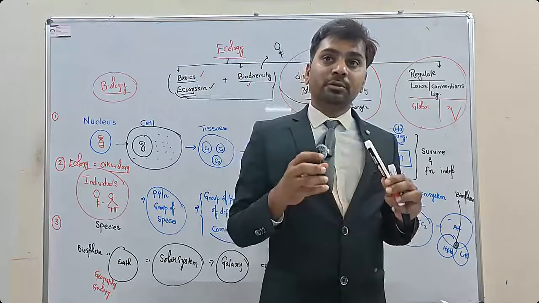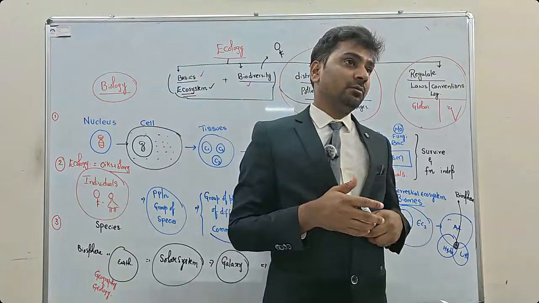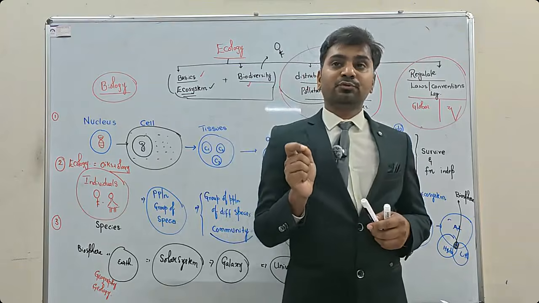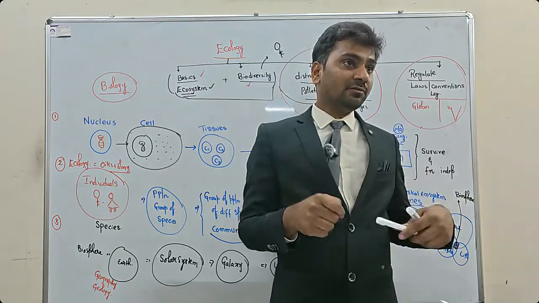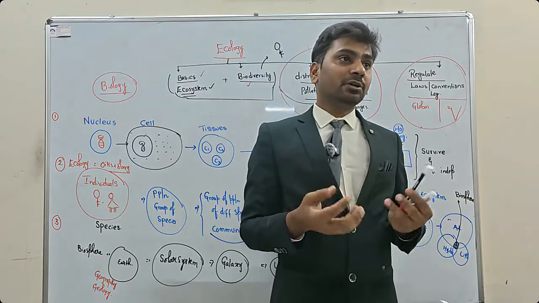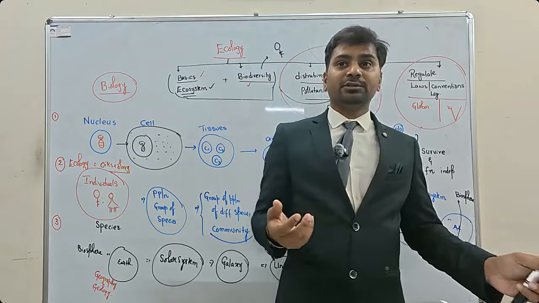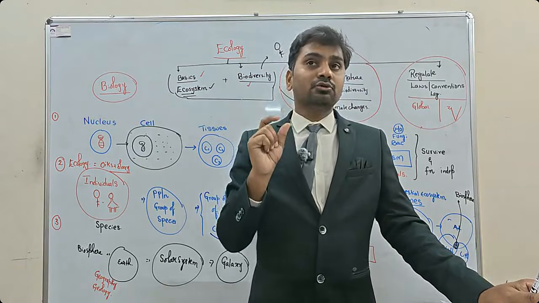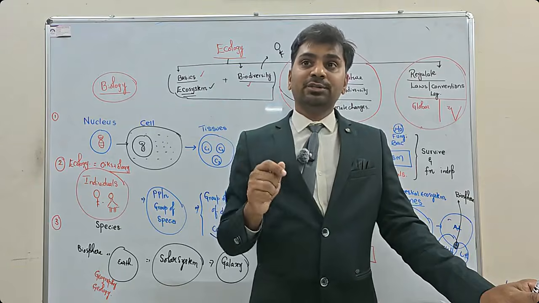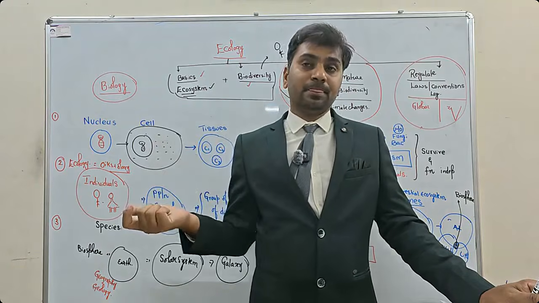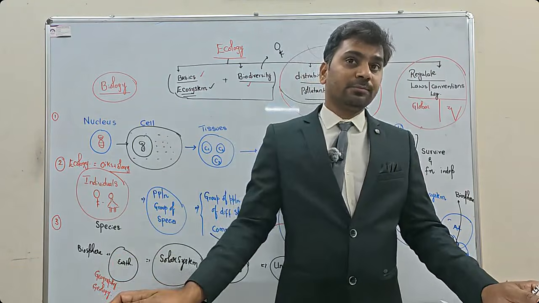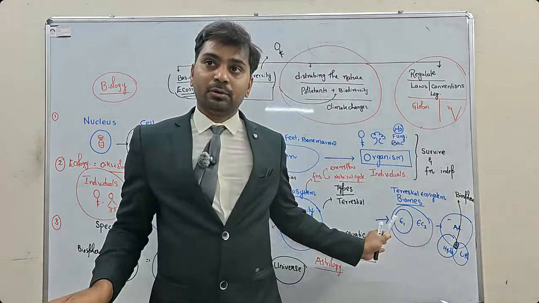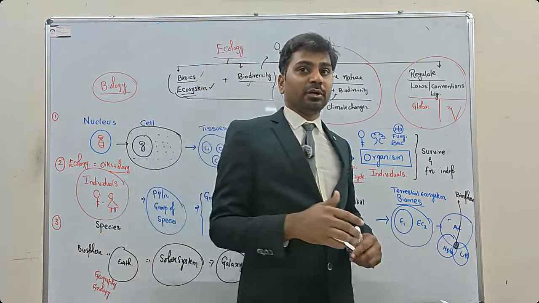If you are preparing food by yourself, what do you call it? Autotrophs. Trophs means nutrition, auto means self. So you are generating nutrients for yourself. That is called autotrophs. The second one is those who don't prepare their own nutrition, rather they depend on others. This is called heterotrophs. So auto and hetero.